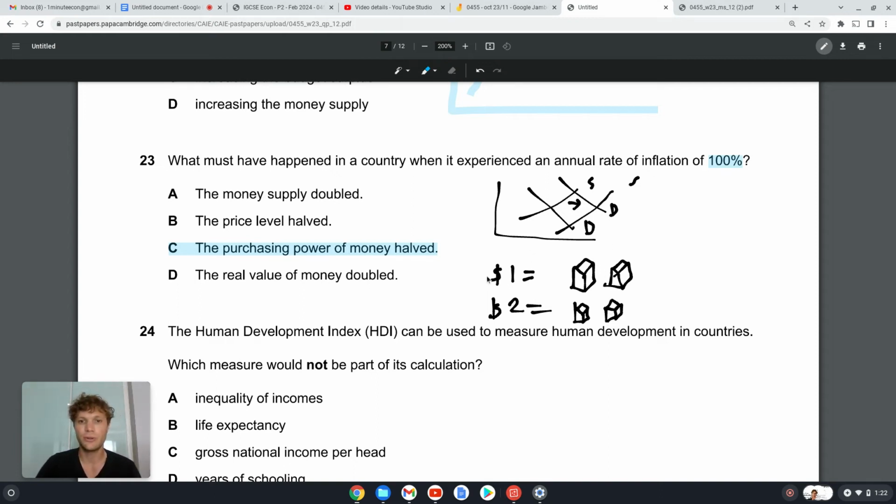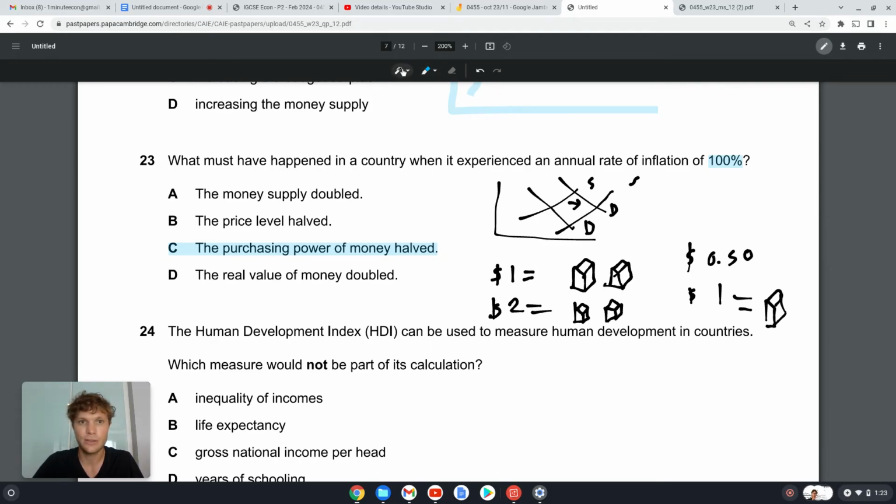So before, the price of 1 milk carton was 50 cents, and now the price of 1 milk carton is $1. Okay, so it literally means with your same amount of money, you can literally buy half the stuff, because now $1 only gets you 1 milk carton.